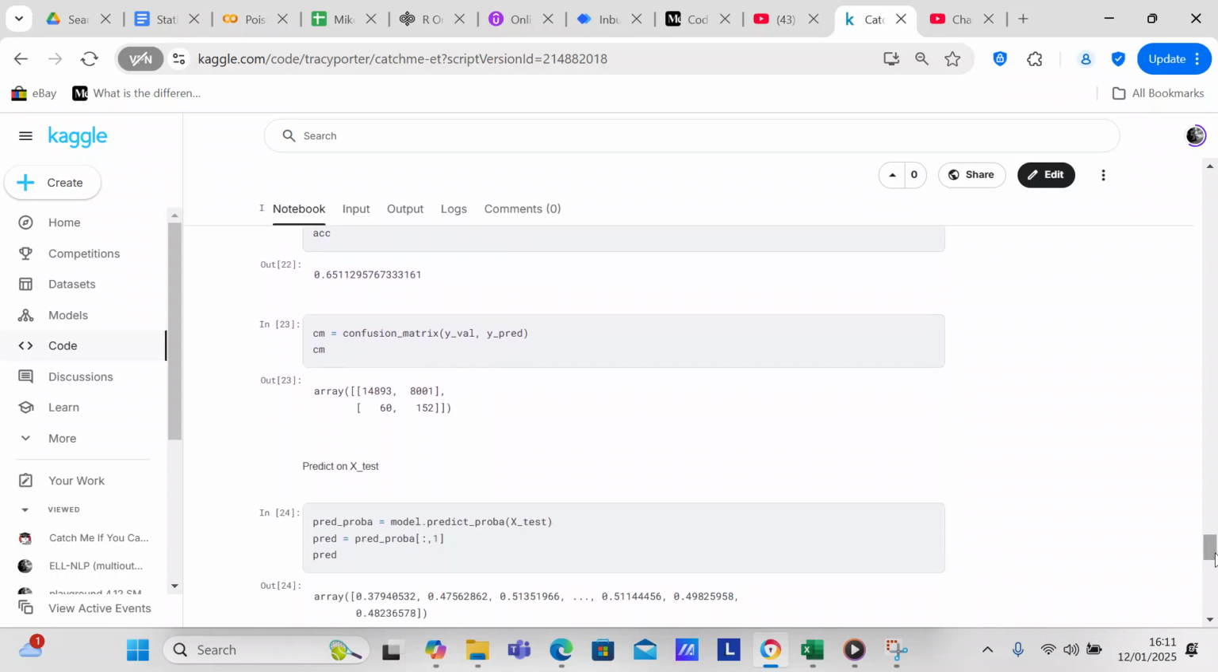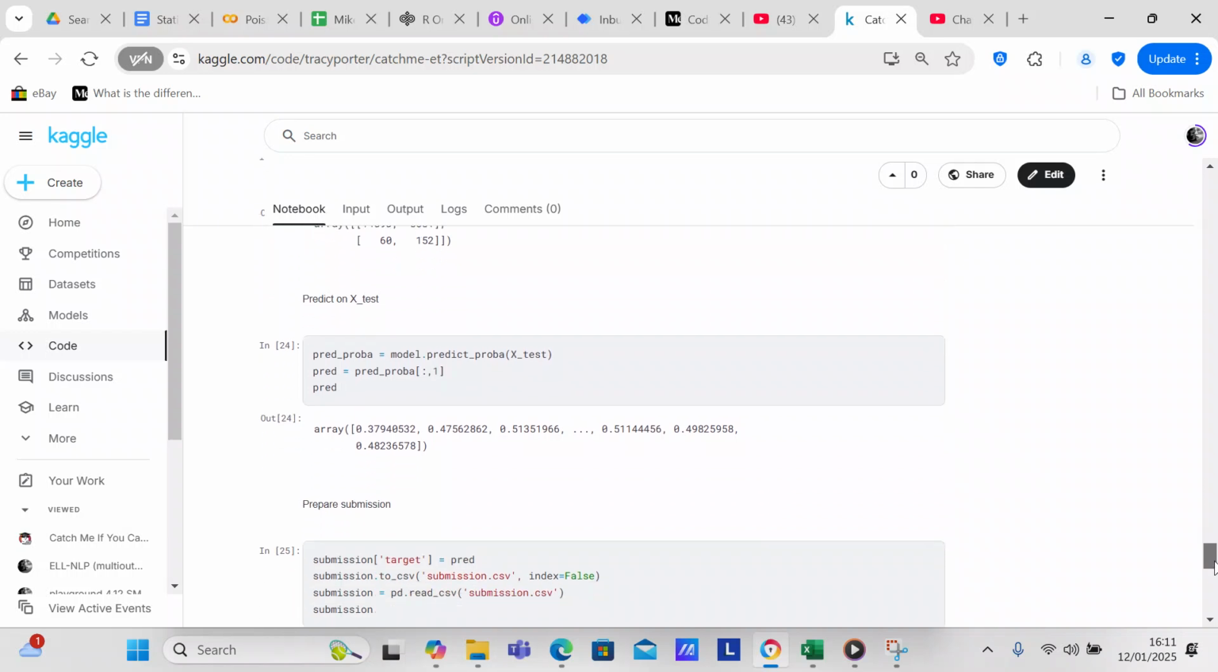We're going to create a confusion matrix. When we create the confusion matrix, you can see that you've got a lot of zeros, but 8,001 of the units are ones when they should have been zeros. And you've got 152 ones and 60 zeros where they should have been ones. So we did our best. It's not fantastic, but we did our best.